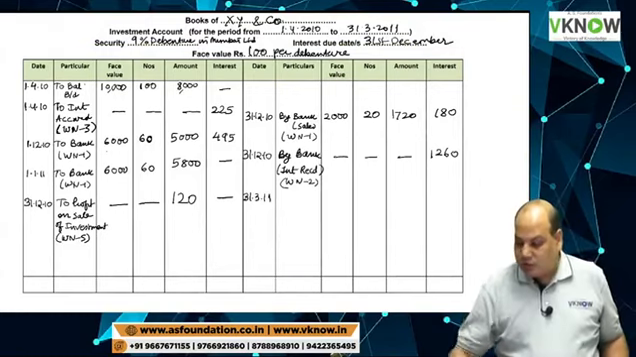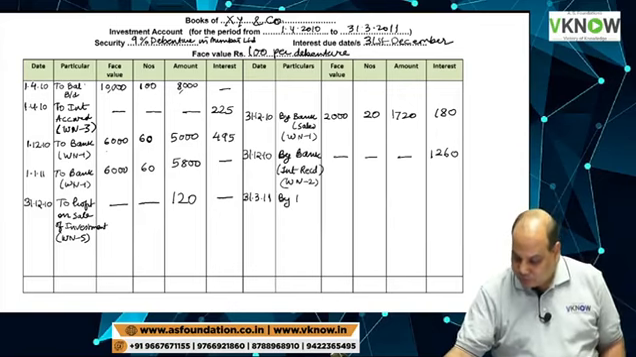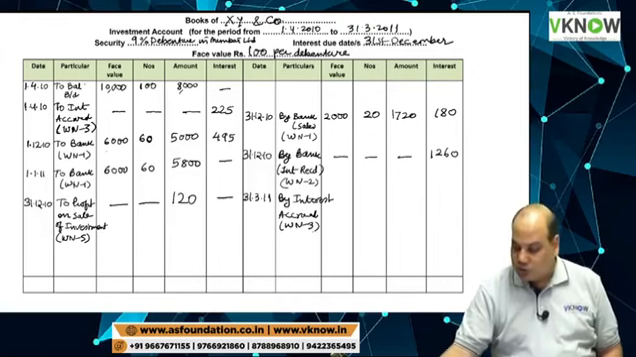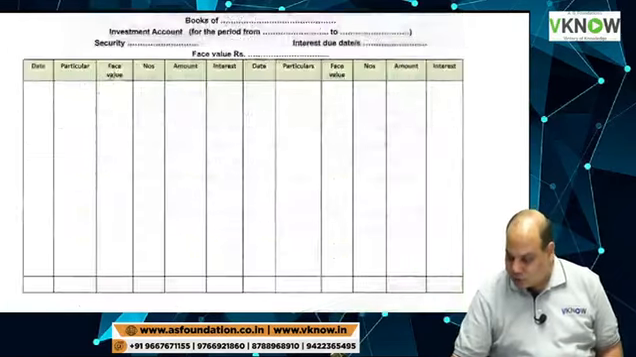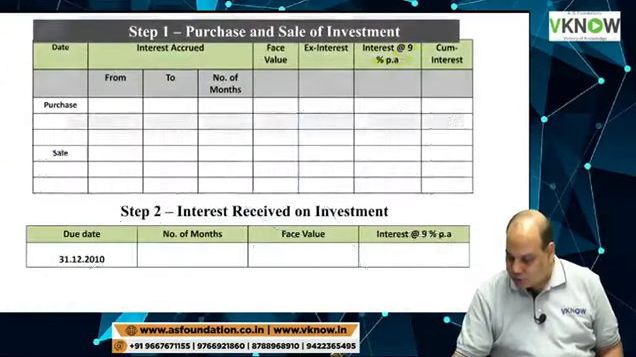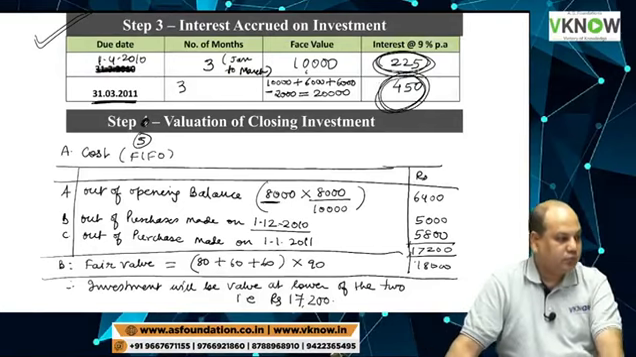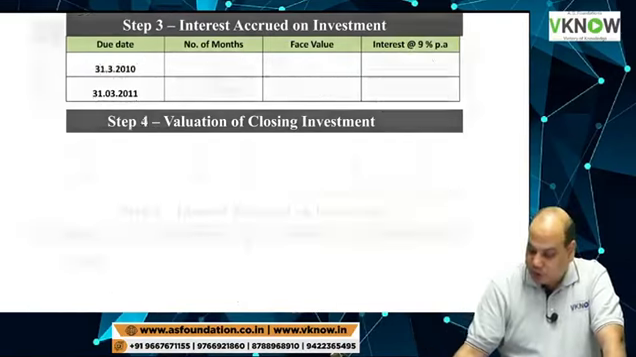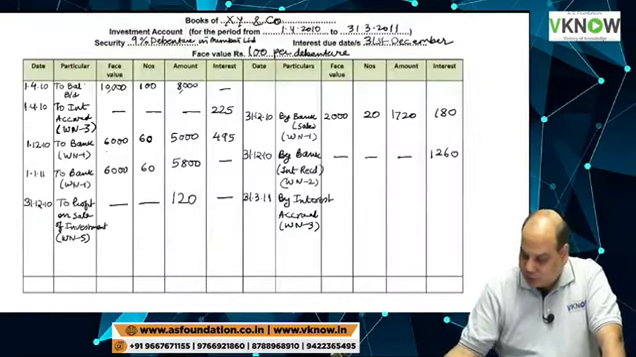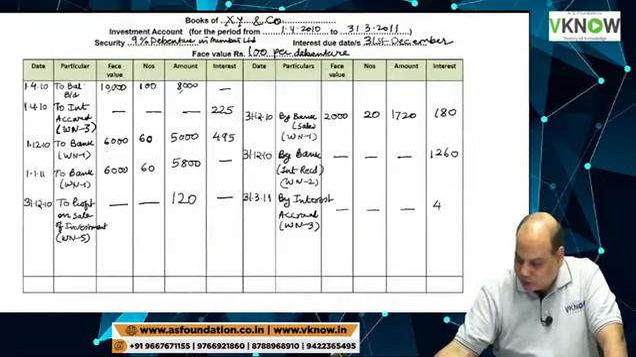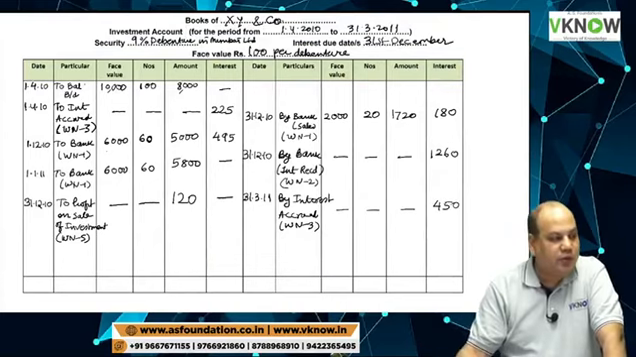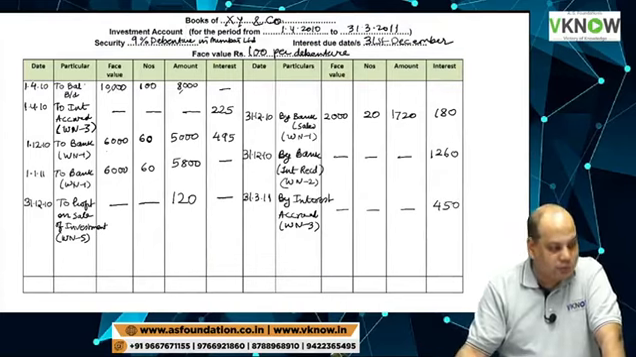Then on 31st March 11, by interest accrued, working note 3. So I will check what is the interest accrued. Let me go to working note 3. Can you see at the top here 450 rupees? 450 rupees. So 450 is interest accrued at the end of the year.